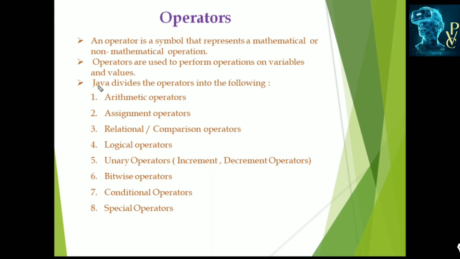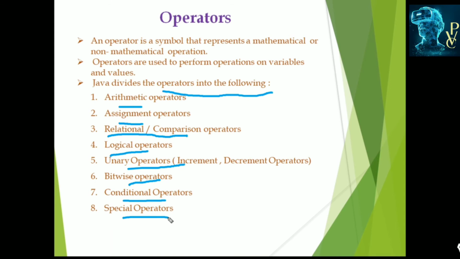And Java divides the operators into the following: arithmetic operators, assignment operators, relational or comparison operators, logical operators, unary operators, bitwise operators, conditional operators, and special or miscellaneous operators. Arithmetic operators are used for arithmetic operations: plus, minus, percent, slash. Addition, subtraction, all calculations belong to arithmetic operations.